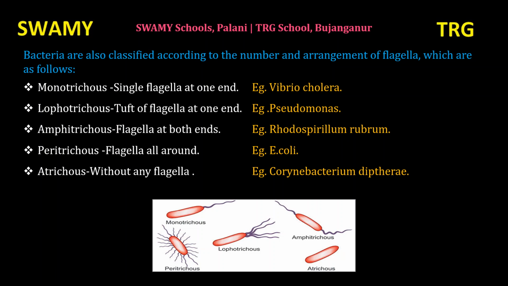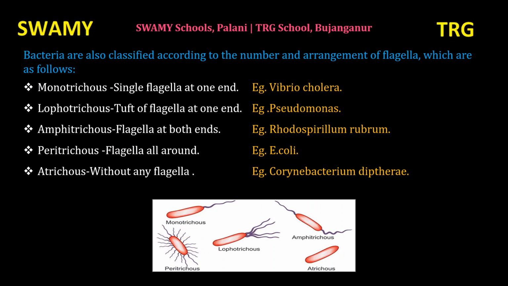According to the number and arrangement of flagella, bacteria are classified as monotrichous bacteria, lophotrichous bacteria, amphitrichous bacteria, peritrichous bacteria and atrichous bacteria. Mono means single. Trichous means arrangement of flagella. So, in this type of bacteria, they have only one flagellum at one end. That is called monotrichous bacteria. Single flagellum at one end.